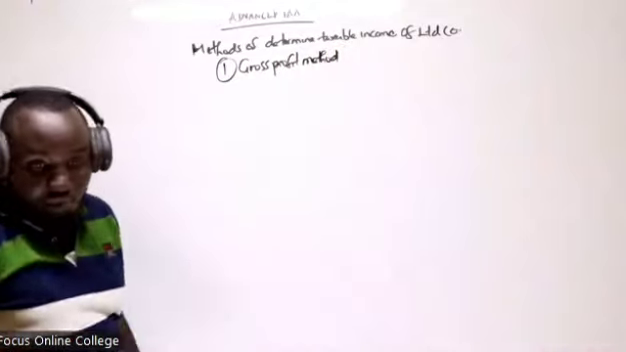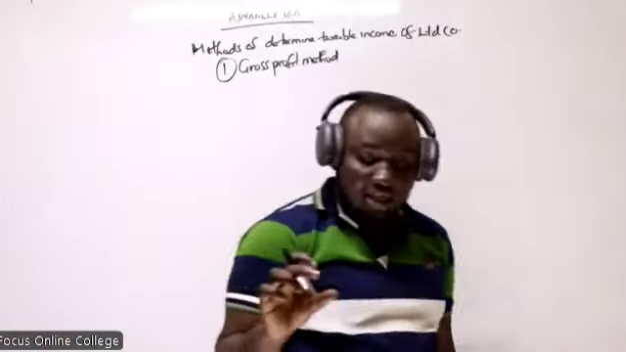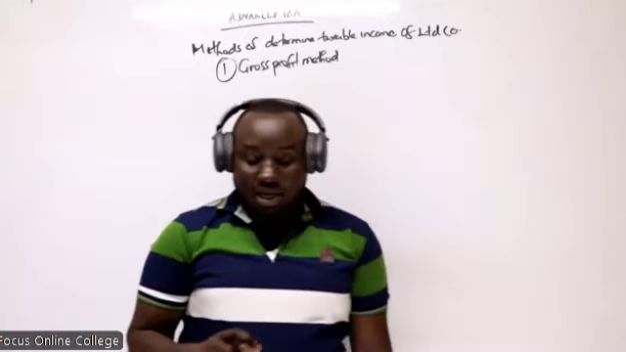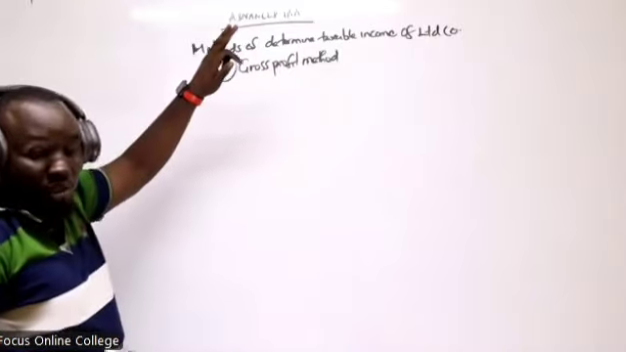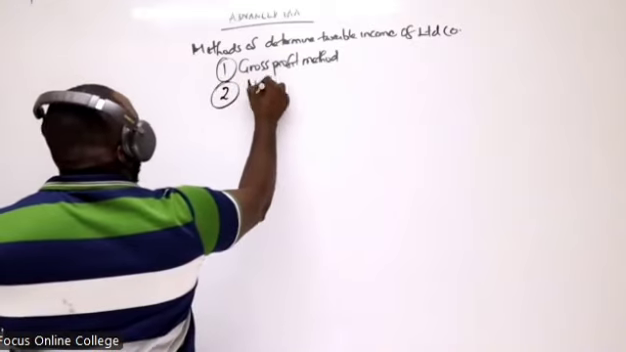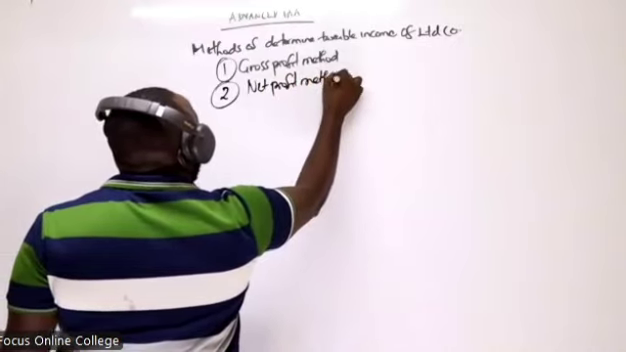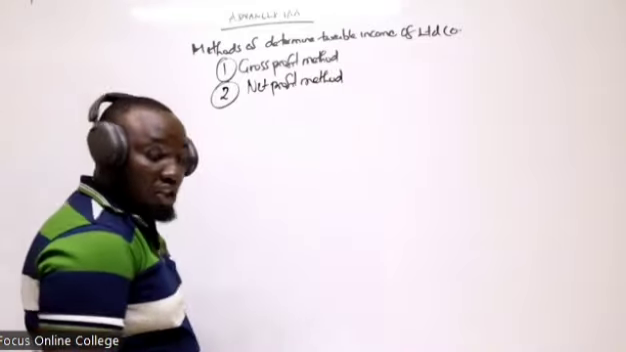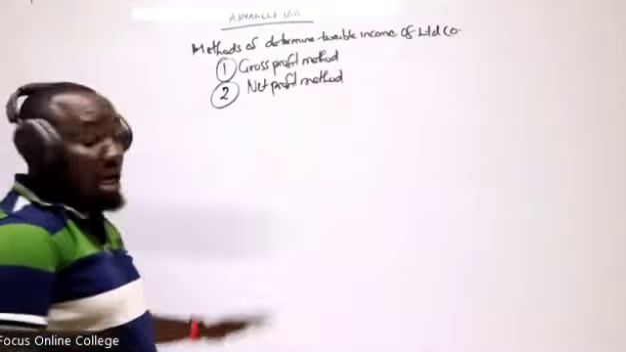For the gross profit method, are you able to see the handwriting clearly? The gross profit method is when we are not given the accounting profit. Then we have the second method, what we call the net profit method. For the net profit method, we apply it when we've been given the accounting profit.